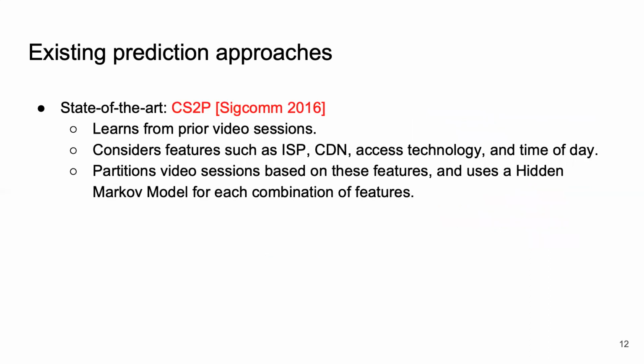The current state-of-the-art prediction approach is CS2P from SIGCOMM 2016. CS2P learns from prior video sessions and considers additional features such as CDN, ISP, etc. CS2P pre-partitions video session data based on these features into clusters and trains an HMM model for each cluster to predict the throughput.